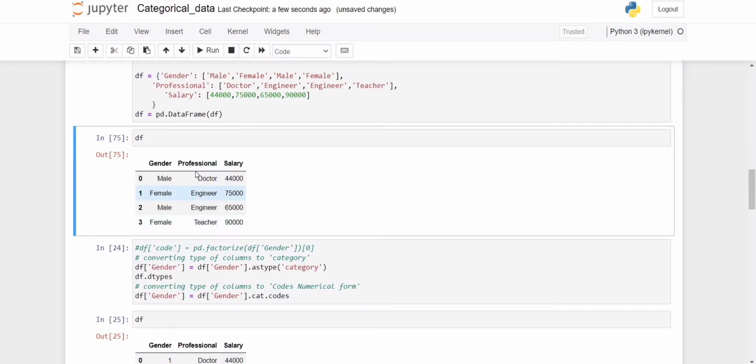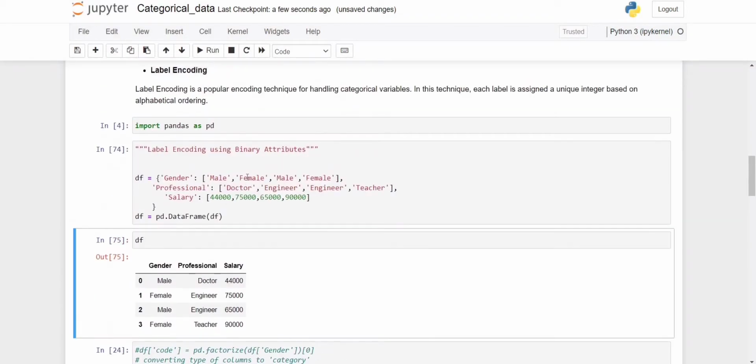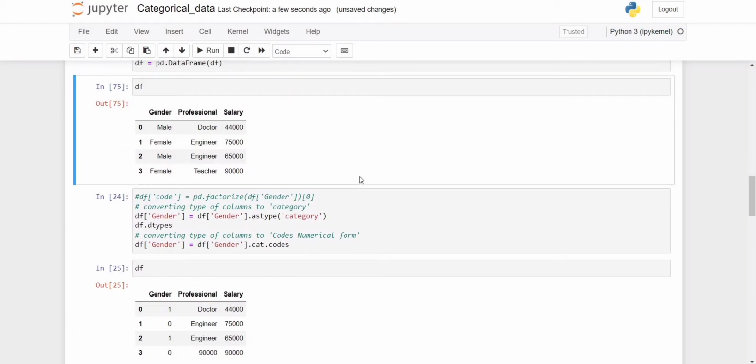Now we have the data in the form of numbers and categorical data, and we need to convert it. Suppose we need to convert the gender column into numerical format. This is our binary attribute, because there are only two possibilities, in the form of 0 and 1. So we need to convert this into 0 1 format, because it is a binary attribute.